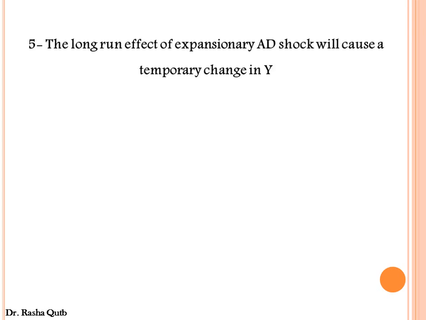Number 5, the long-run effect of expansionary aggregate demand shocks will cause a temporary change in equilibrium level of national income. This sentence is false because the short-run effect of expansionary aggregate demand shocks will cause a temporary change in equilibrium level of national income, while the long-run effect of expansionary aggregate demand shocks will not cause any change in equilibrium level of national income.